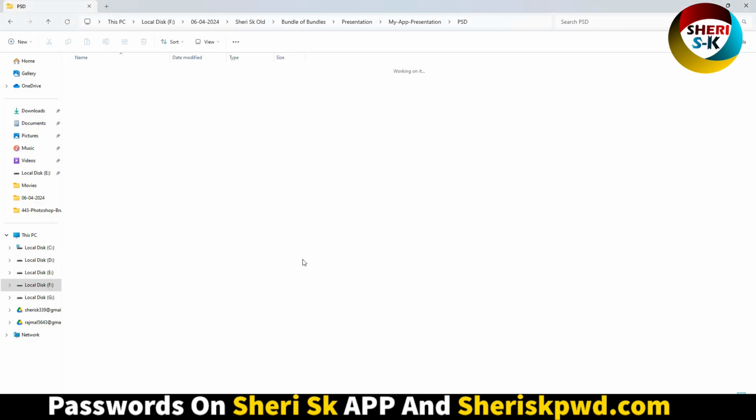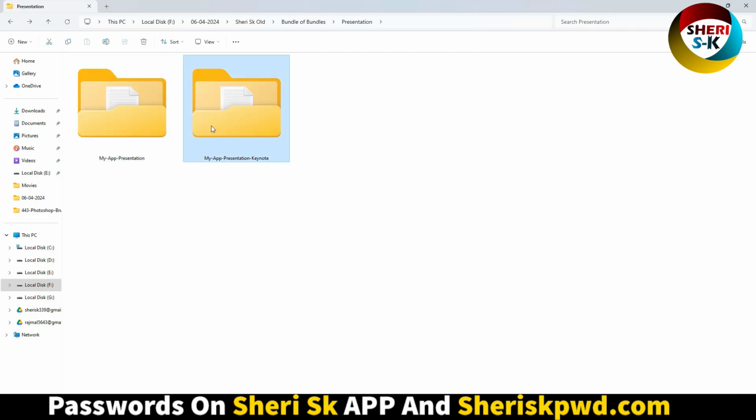And the same thing in PowerPoint, you can adjust in Photoshop or you can adjust in PowerPoint. Presentation,